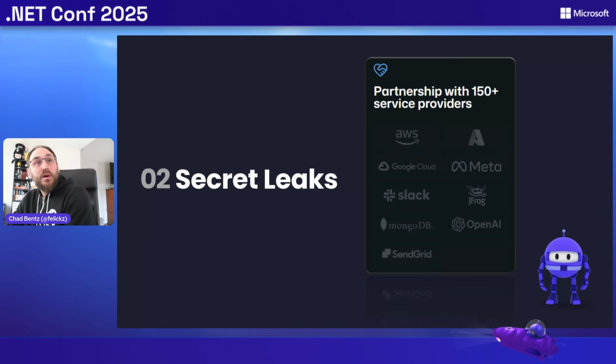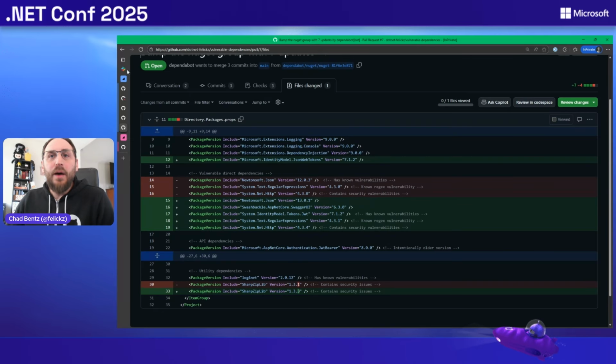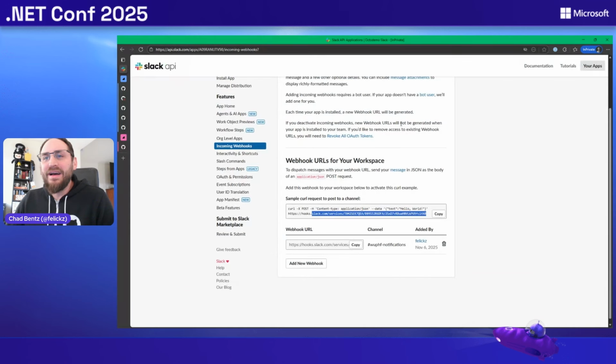Back in February of 2024, we turned that on by default for all users. So let me do a quick demo just to show you what that ends up looking like so you're not surprised by it. I was working on a feature in my application. I wanted to integrate with Slack, so I set up a Slack webhook URL and created a Slack channel for it. I copied this secret. As you can see, it's a URL with Slack webhook here, but it's got a token in the URL format. Slack is one of our partners, so we understand what that token format is.